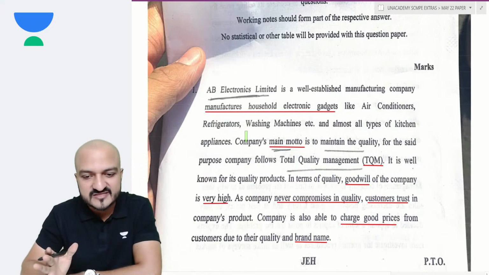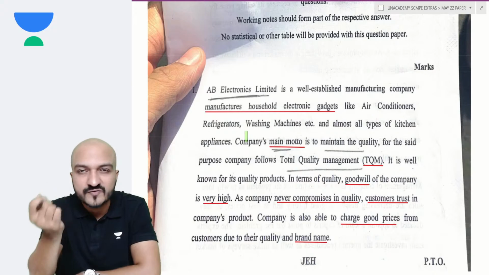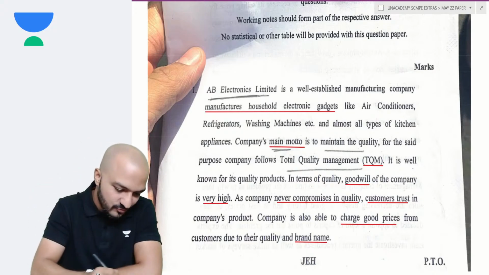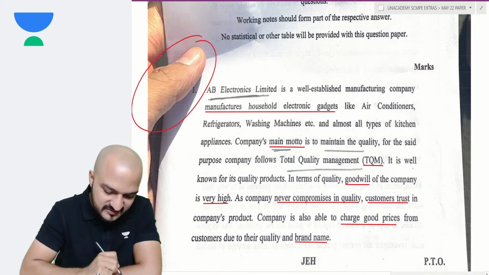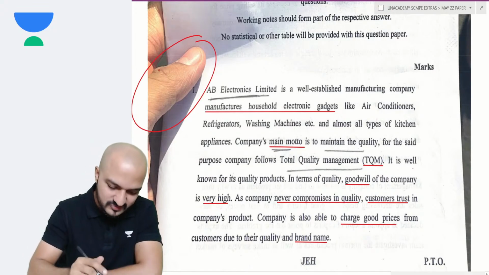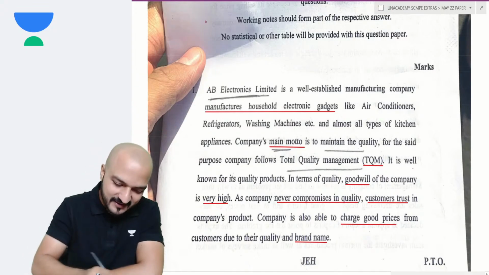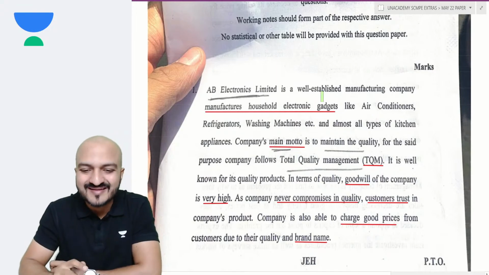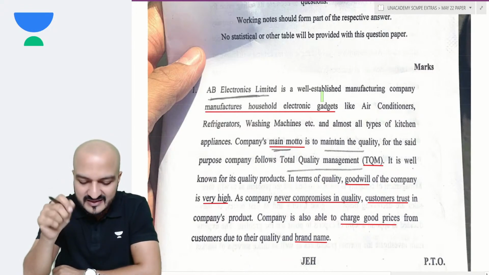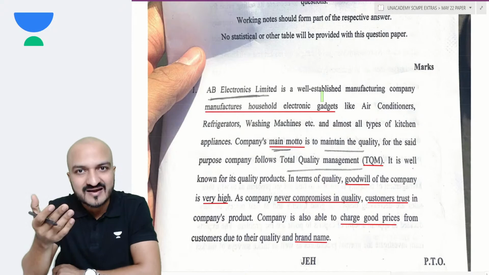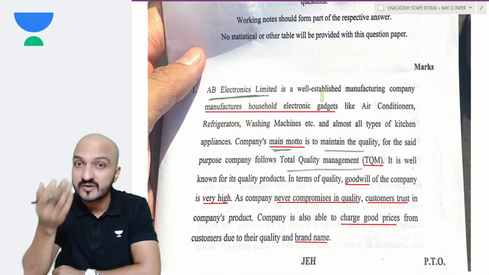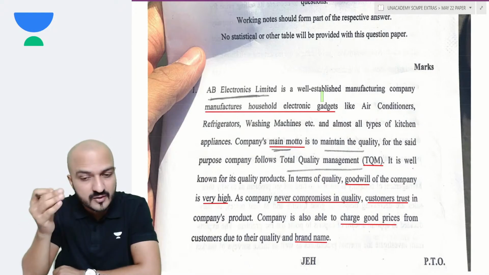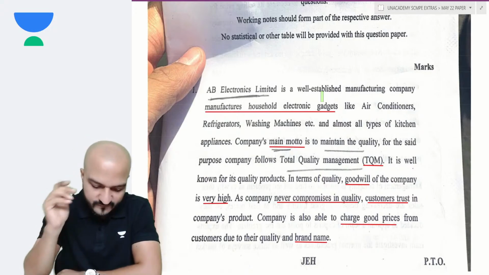I'll not read the entire case because the case is quite long. And I don't know whose hand that is. Some student sent me the paper, so I don't know whose hand that is, you can ignore that. I'll not be reading the entire case word by word, but I'll give you an overview of that case. For those of you who had not attended this exam and have not read the questions, I'll give you a primary overview of the question.